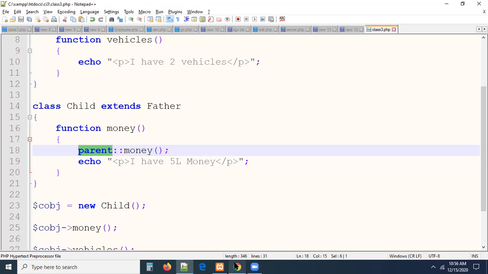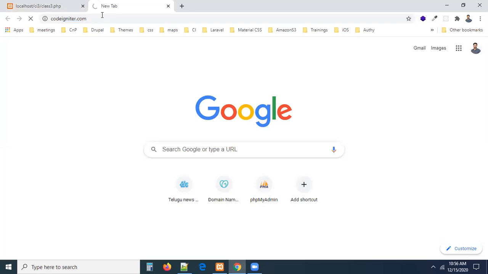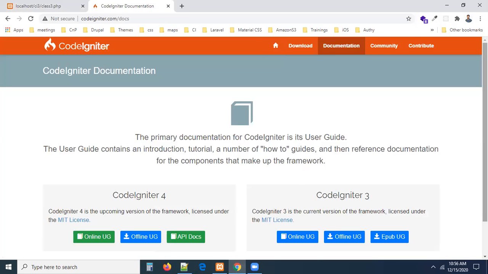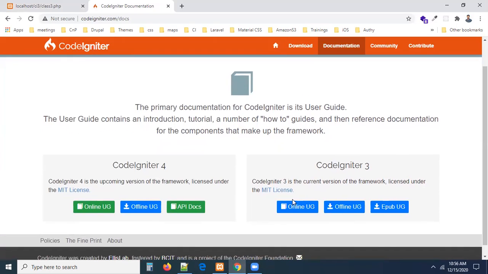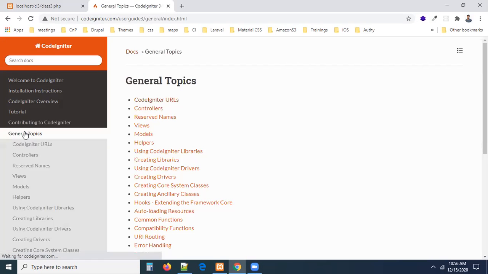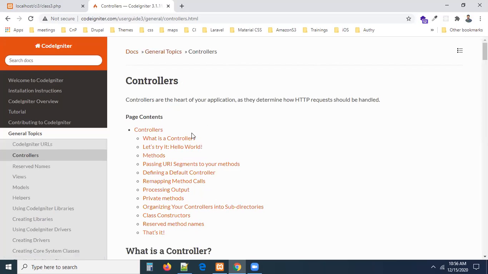Now I want to show you. Let me show you in CodeIgniter 3, codeigniter.com. Go to the documentation of the third version. I think it will give you the third version. CodeIgniter third version I'm showing you here. Go to general topics. Here I want to show you controllers, guys. Let me click on controllers. Can you see how to create a controller and all? They will show you here, right?